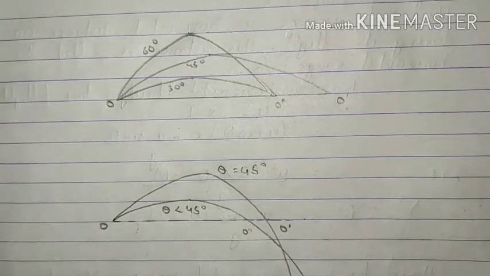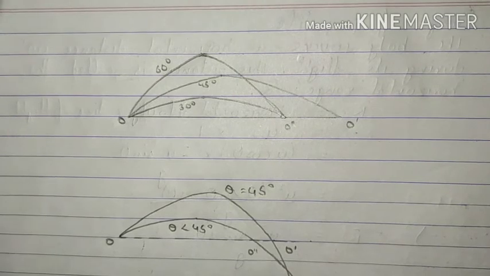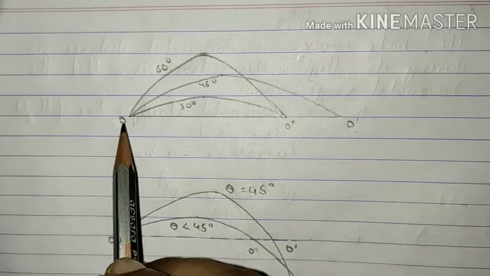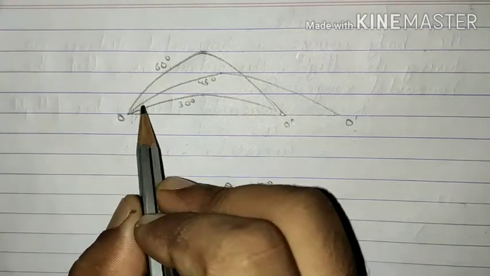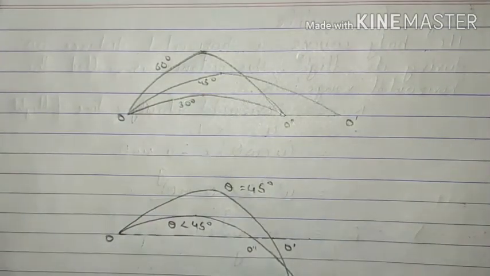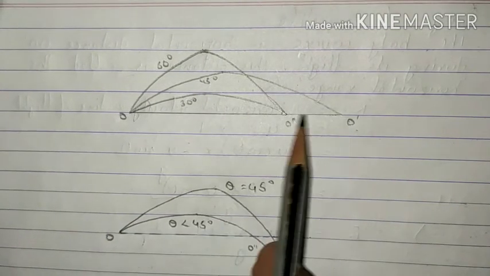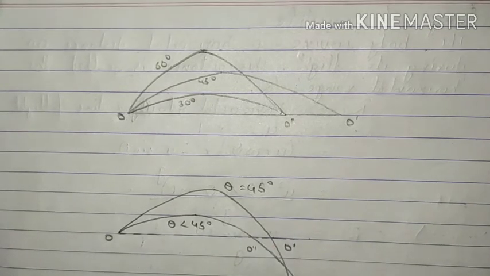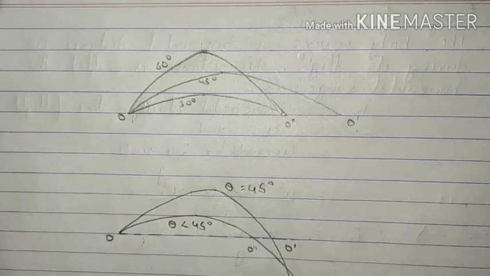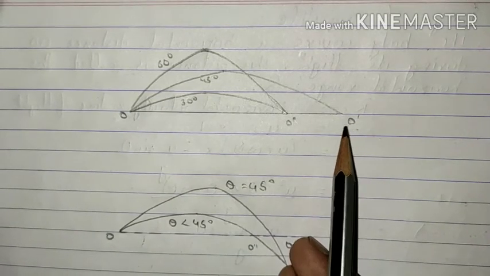Let's move on further. Okay, now you will understand this thing in a better manner. See, suppose a football was kept at point O and it is kicked from here. Now, if the football was kicked at an angle of 45 degree with the horizontal, what will happen? It will cover the maximum range. As you can observe over here, OO dash shows the maximum range, and because the angle of projection was 45 degrees, the maximum distance has been traveled over here.